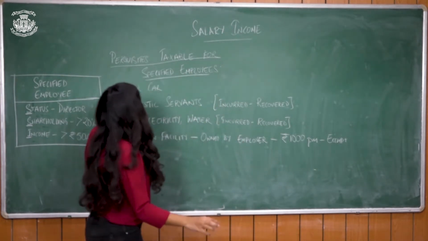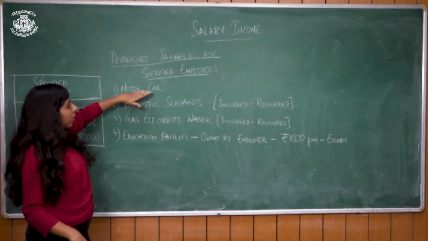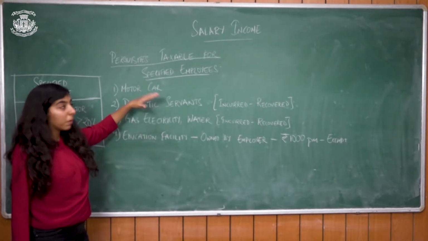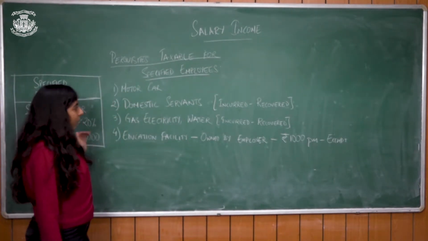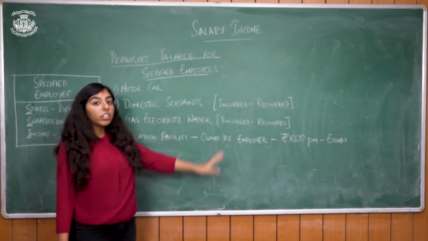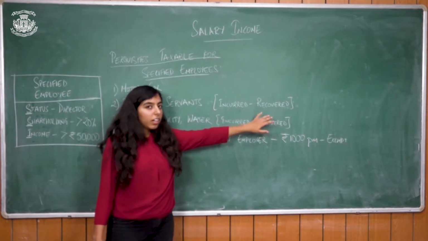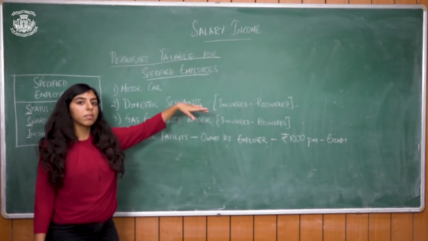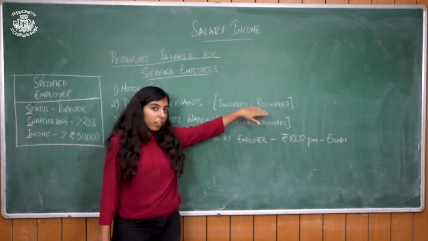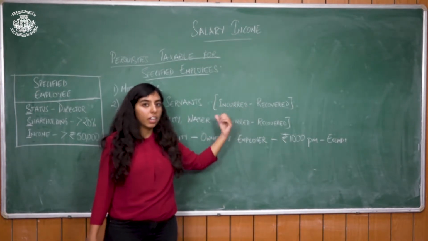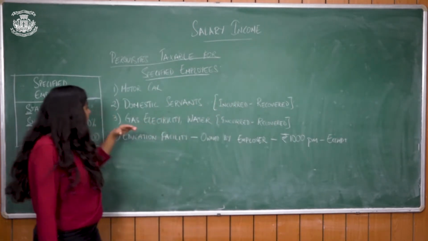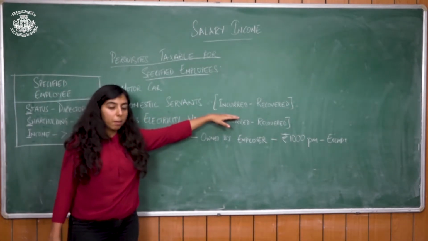The first one among the different types of perquisites is motor car. This is a little detail which we'll be talking about later. Domestic servants: if the specified employee is getting a domestic servant as a perquisite, it is however much the employer is incurring minus whatever is recovered from the employee. Say the employer is paying the servant 1,000 rupees per month, but the employee is paying back 500 to the employer, so the employer is recovering half of it. Rupees 500 will be the value of the perquisite, which will be taxable. Next is obligation met by the employer.